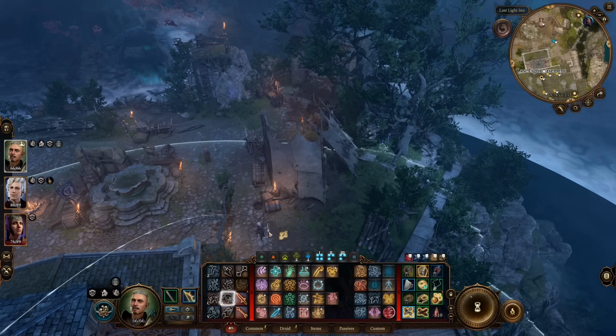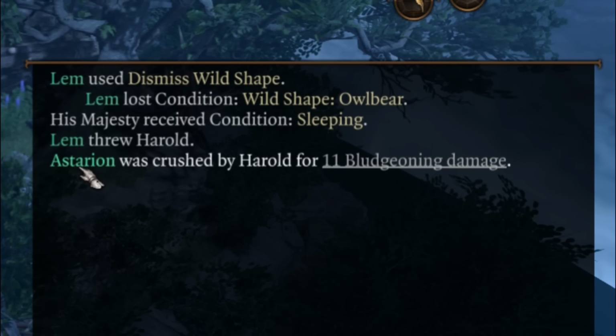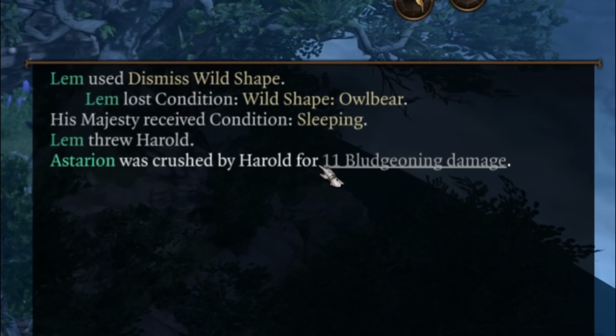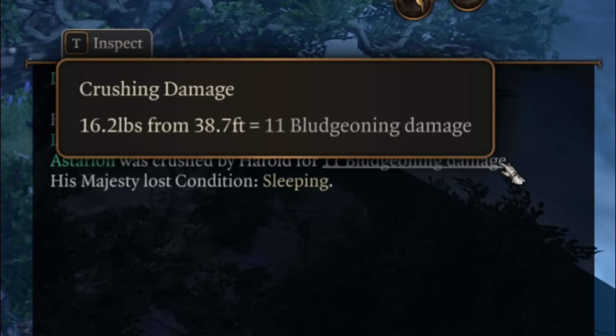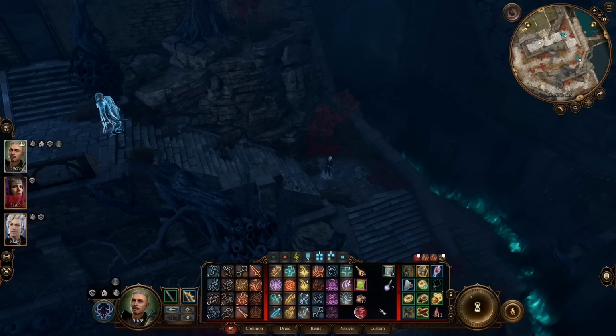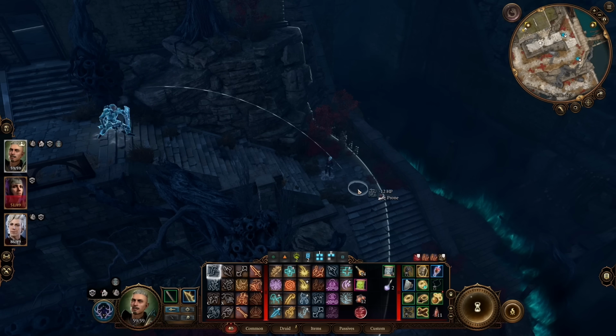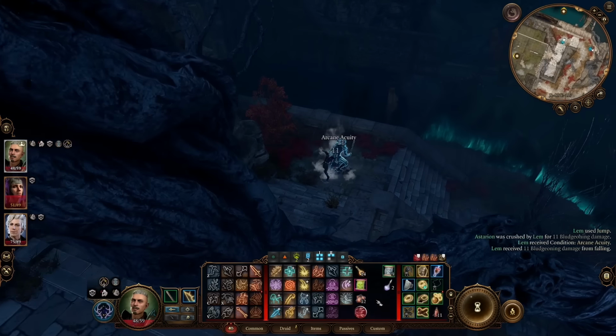You may have noticed that when you throw something heavy from very high, you'll deal extra damage. The combat log will say something like, so-and-so crushed Astarion, and then show the damage. This is the exact same source of damage for Owlbear's Crushing Flight. Everything with weight and momentum can crush in this game, which means that literally all characters can do Owlbear from the top rope just by jumping.